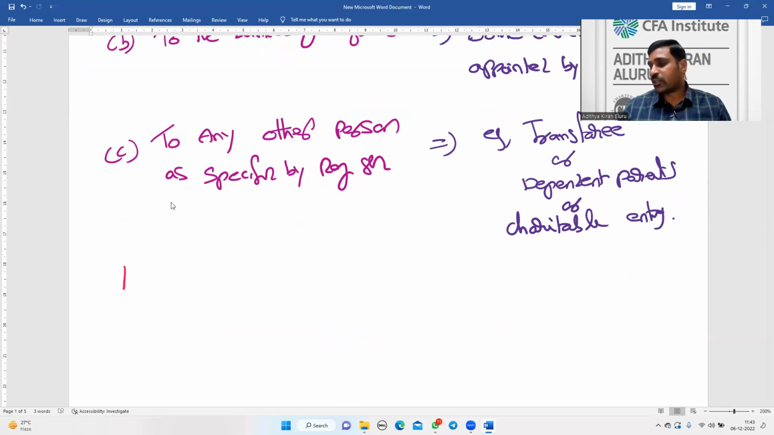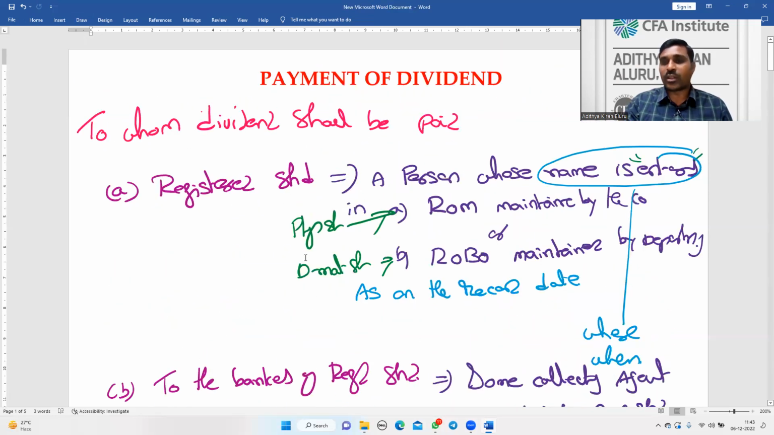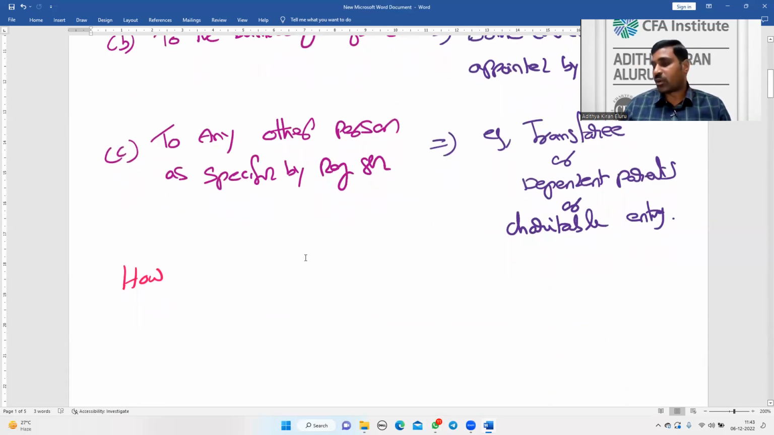So how should the dividend be paid? To whom is the dividend to be paid? To the registered shareholder, or to the banker of the registered shareholder, or to any other person as specified by the registered shareholder. So how shall the dividend be paid?